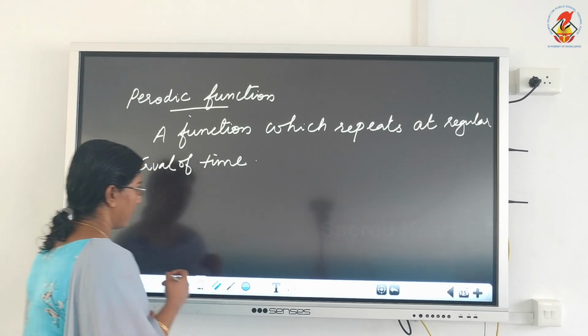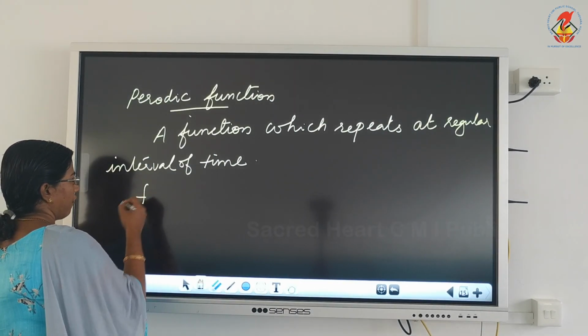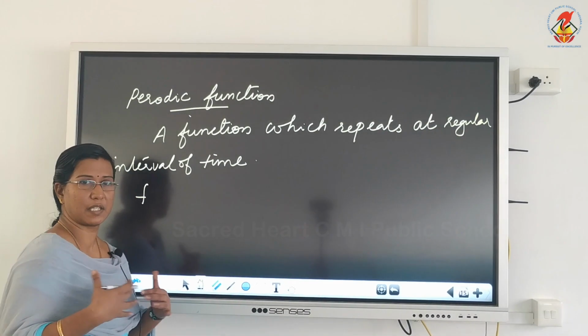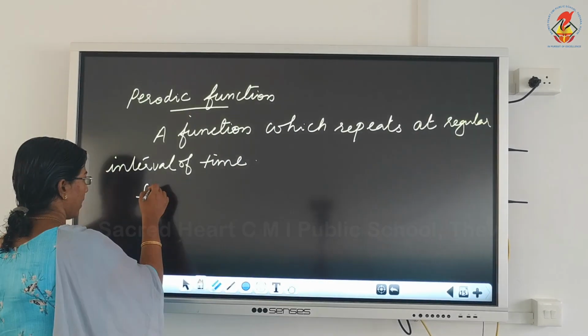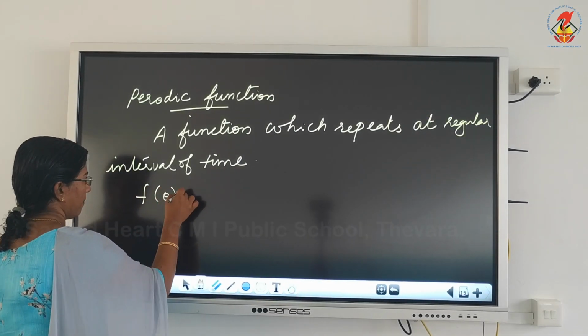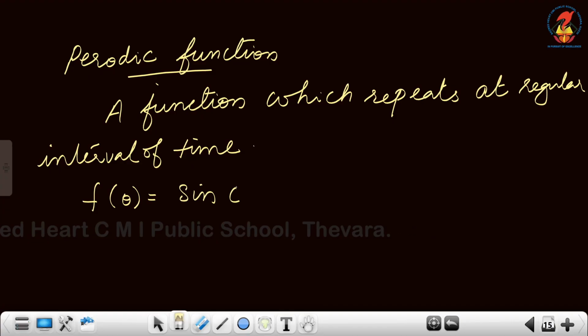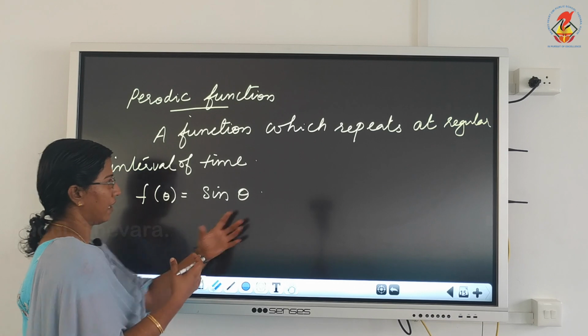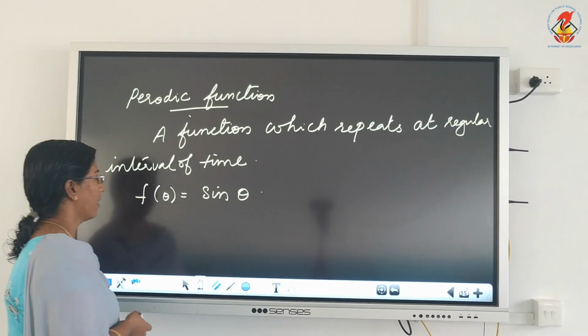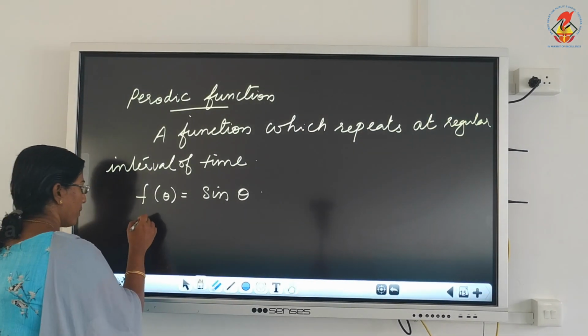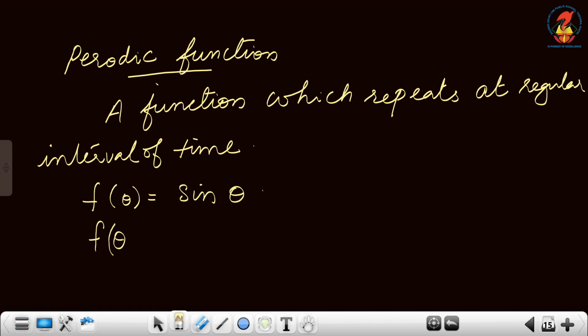A very simple example: we have studied f of x, function of x, meaning an equation related to x. Similarly, if I write f of theta is equal to sine theta, this is a function, and when I apply values to theta, for example 90 degrees, 0 degrees, etc., I will get different answers, isn't it? Again, I am going to write f of theta plus an angle of 2 pi.